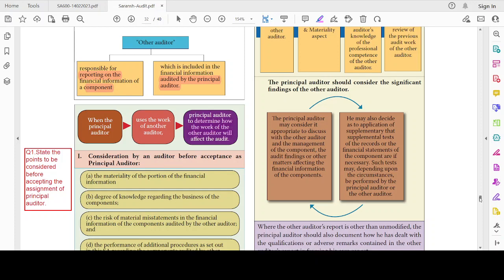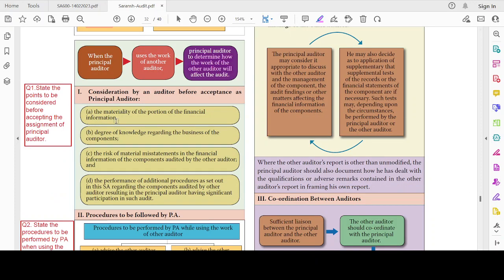The question, let's make it as a question. State the points to be considered before accepting the assignment as a principal auditor. Consideration by an auditor before acceptance as a principal auditor. What are things to be considered? First, the materiality. Then degree of knowledge. Then risk of material misstatement and the performance of additional procedures. Let's repeat: materiality, degree of knowledge, risk of material misstatement, performance of additional procedures.